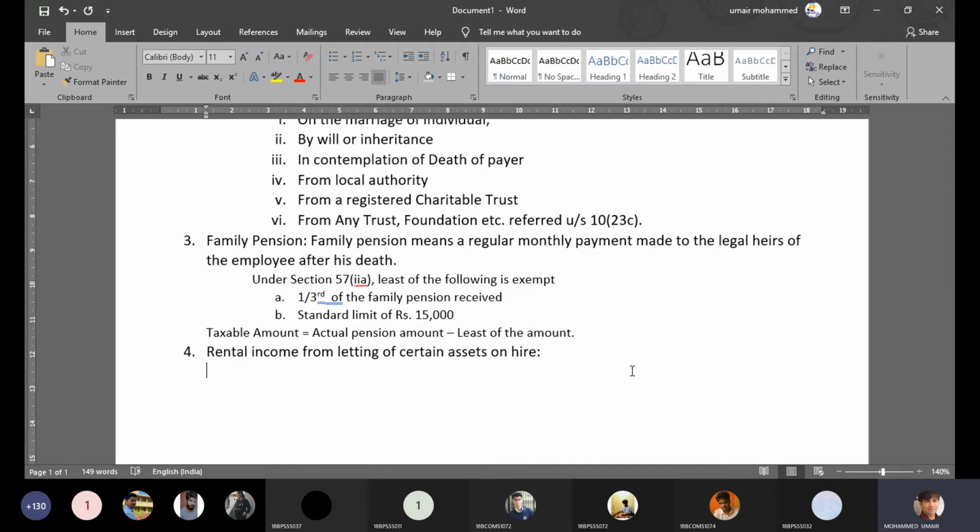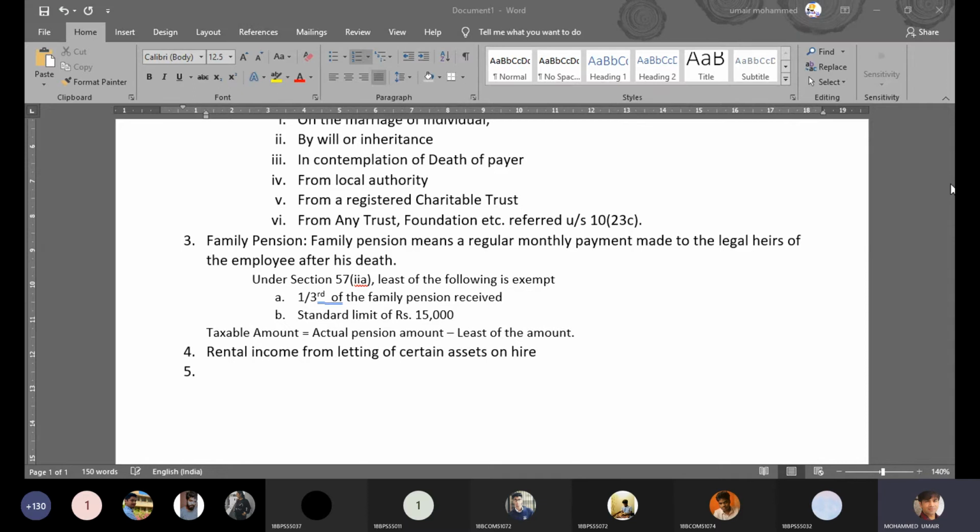This is just a casual transaction which has happened. So as simple as that, right? But if you're specifically into this business, then yes, it is under PGBP. But if not, it is under the head other sources. So that's how you differentiate.